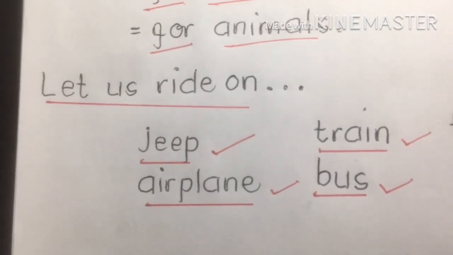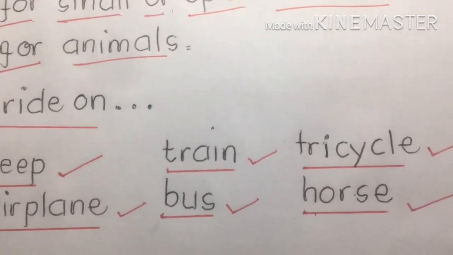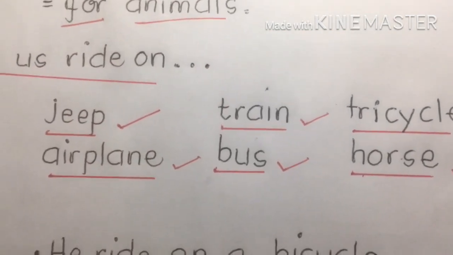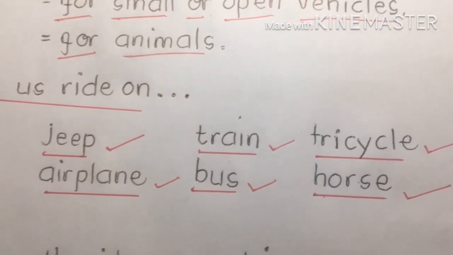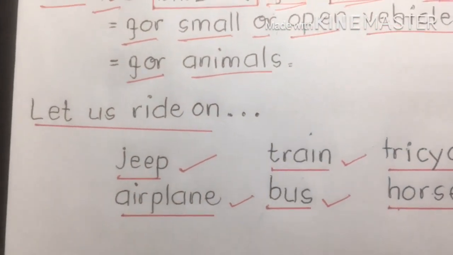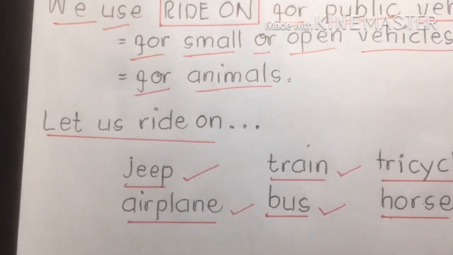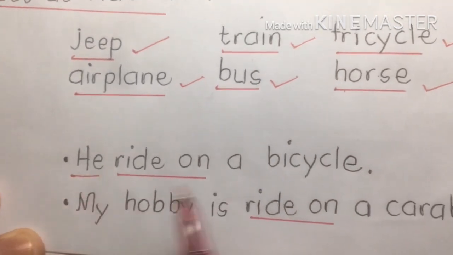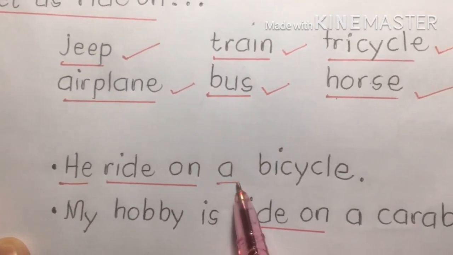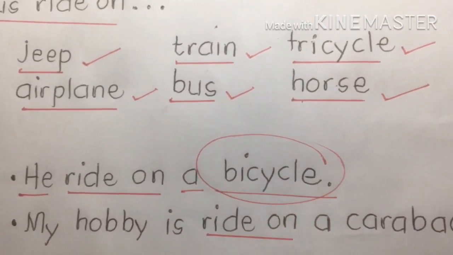Again, this is a phrasal verb. Why a phrasal verb? Because the word ride is a verb, and in and on are prepositions. That's a phrasal verb. It has an action. Okay? We have ride on in sentences. First example, he rides on a bicycle. That means to say he is on a bicycle.